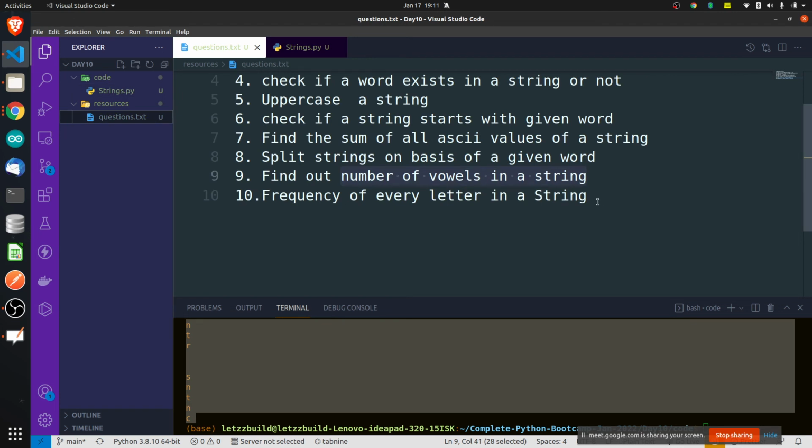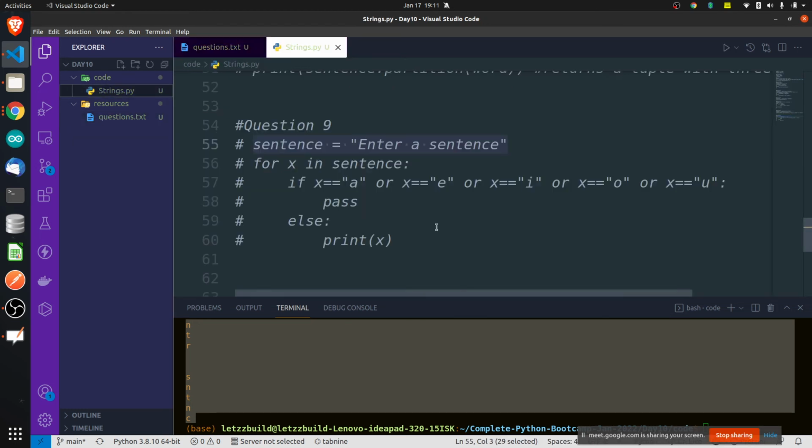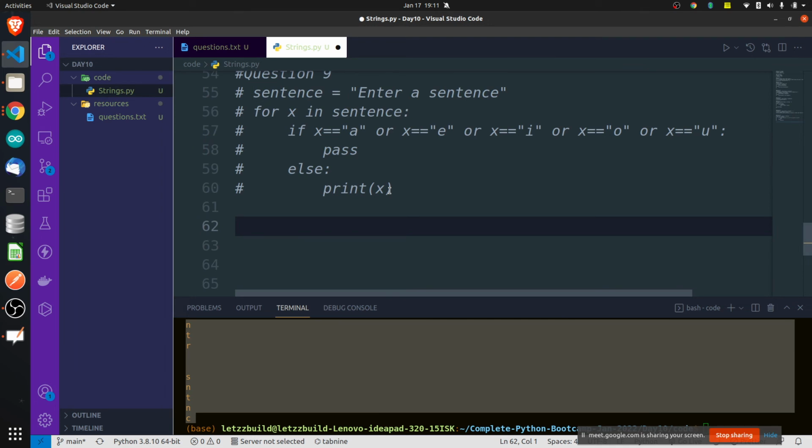Come on, this is the last question which you are solving. Frequency of, tomorrow I will show you some LeetCode, some difficult questions which your mind will not digest. Frequency of every letter in a string. A little bit difficult, but not that difficult also. Frequency of every letter in a string.